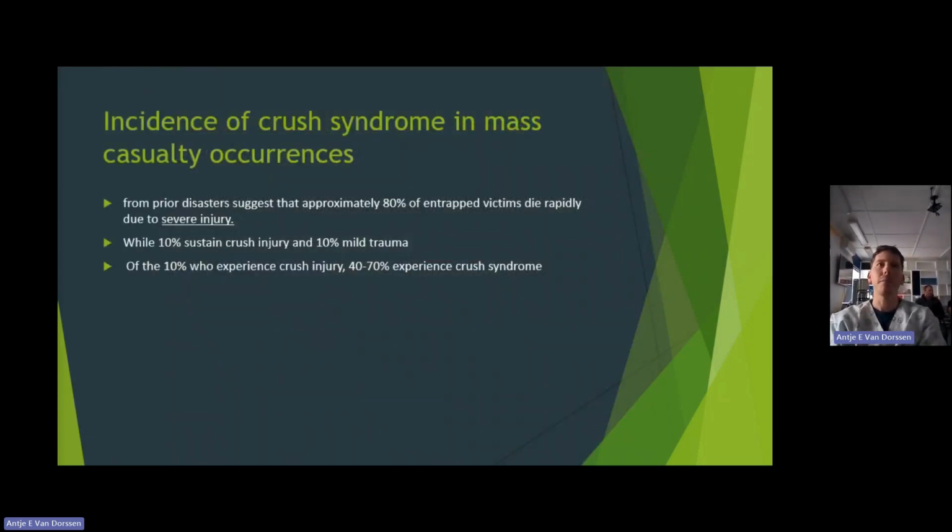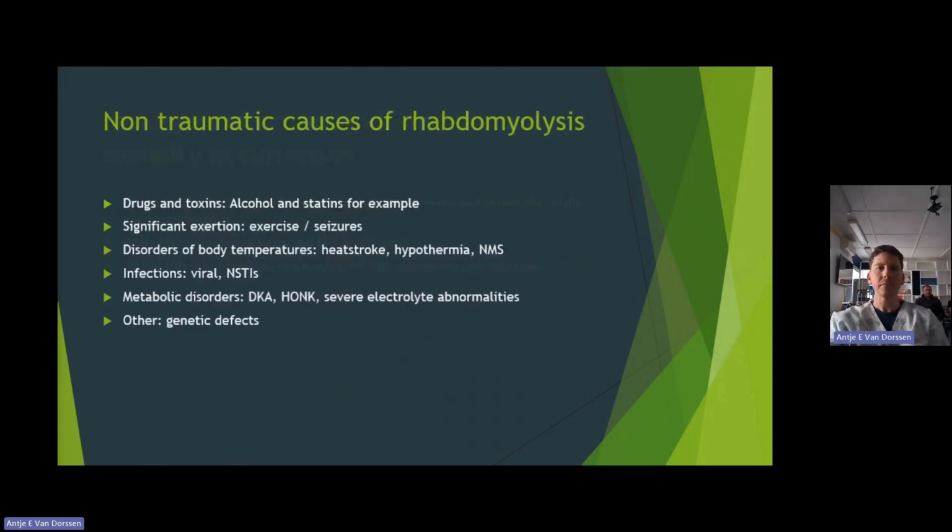So if you look at mass casualties, they say that 80% of the entrapped victims usually die from severe injury, while 10% sustain crush injury and 10% mild trauma. And of those 10%, 40 to 70% have crush syndrome. So when you think of these larger areas, it's actually a large percentage of patients that end up with crush syndrome that we often miss.